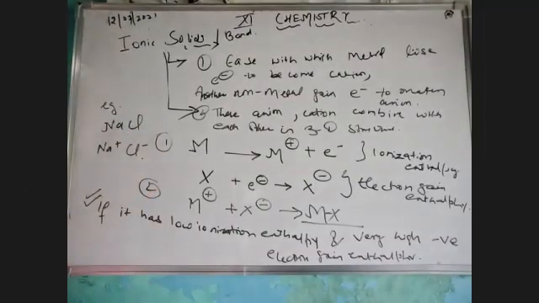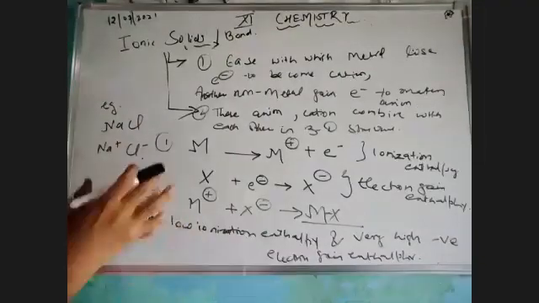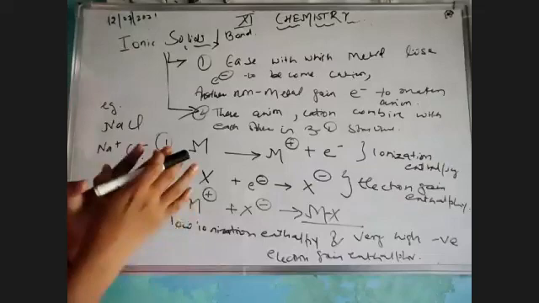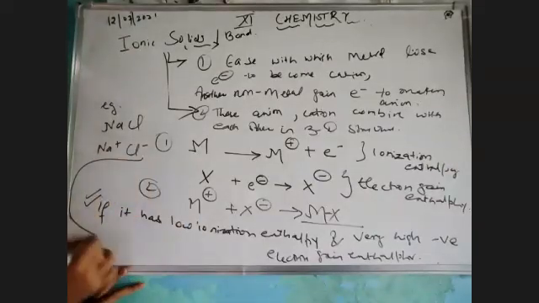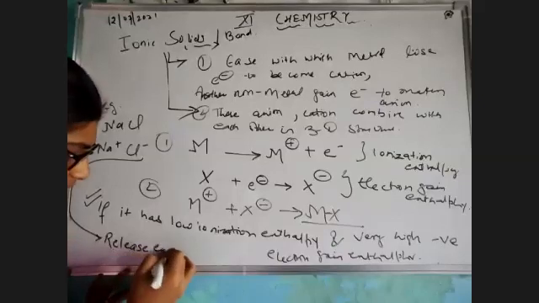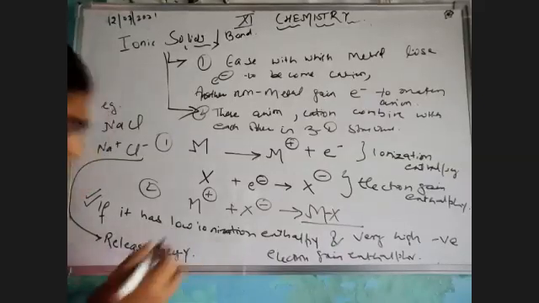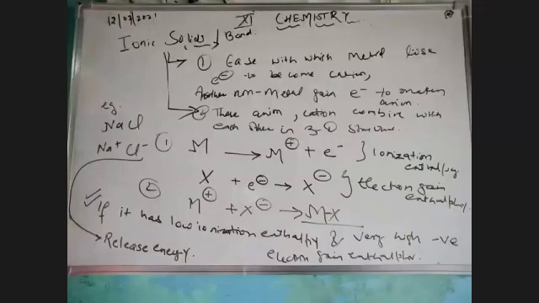They observed that my compound must release energy. You know that very well.